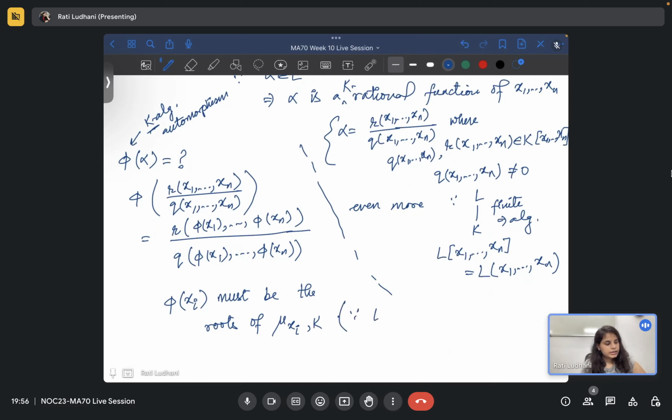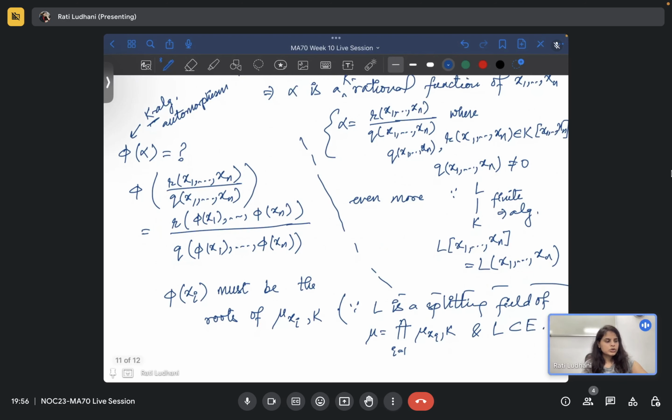Since L is a splitting field of mu, which is the product, and L is contained in E, E has all the roots of mu xi's. So phi of xi must be some root of mu xi comma k, because you know that a root maps to the roots. Why? Because these are minimal polynomials, so these are irreducible over k[x]. So again, roots of mu xi k will map to roots of mu xi k only.